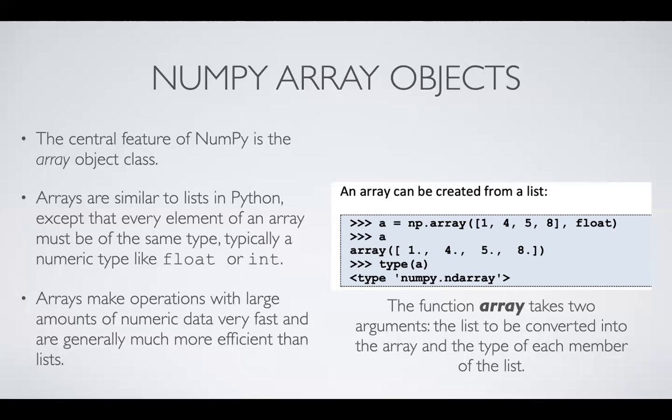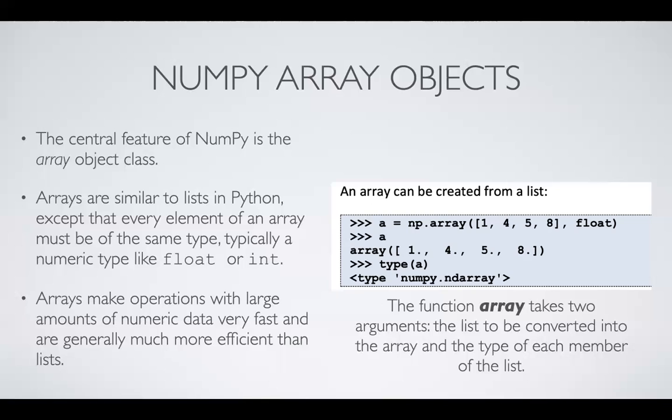There are no zeros or anything, but you have to understand that because of these decimal points, all these values are being represented as floating point numbers. And if you write type of the array, you can see that the type is numpy.ndarray. ND stands for n-dimensional array. So what are the dimensions? We'll talk about that in the next 2 or 3 slides.